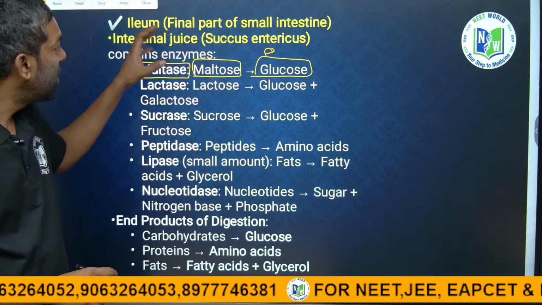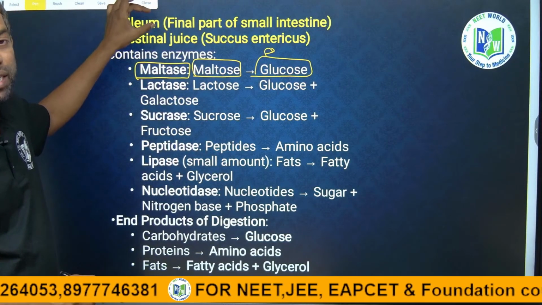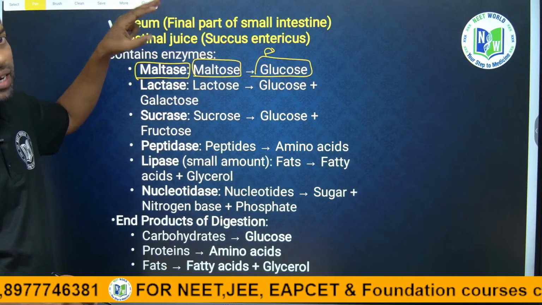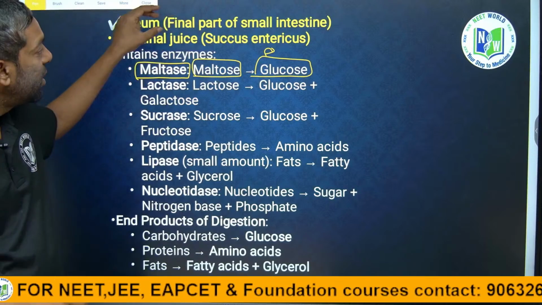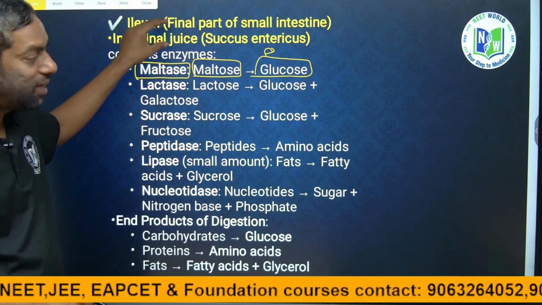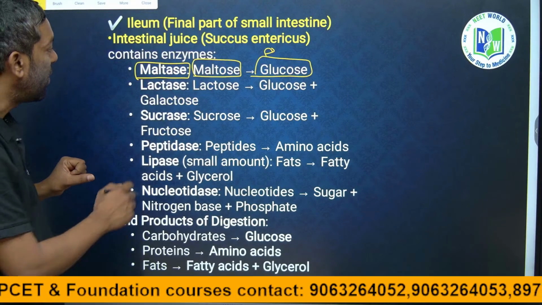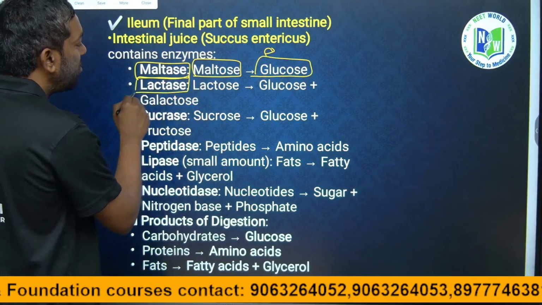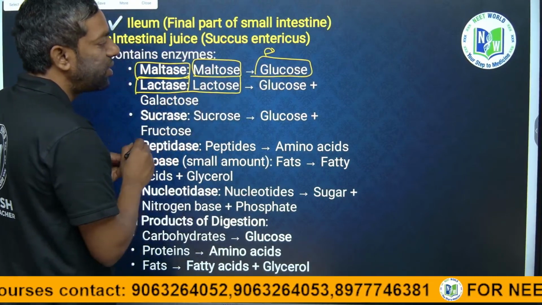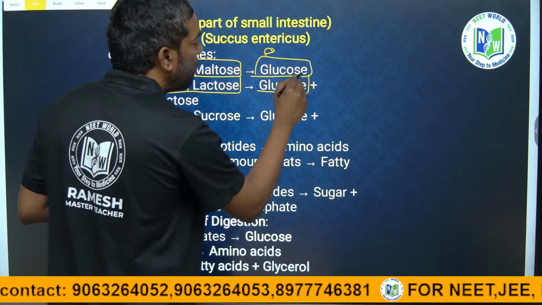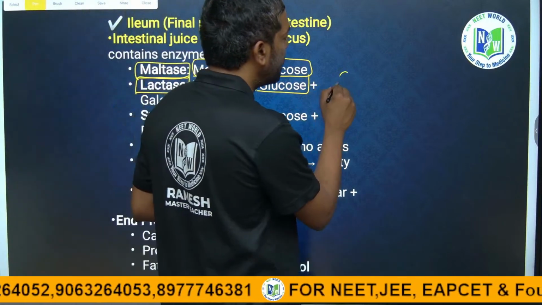In the small intestine there is the ileum, the third part. The small intestine has three parts: duodenum, jejunum and ileum. This is the end part of the small intestine. They can release succus entericus. Lactase converts lactose first, and finally they release glucose as energy. Glucose itself gives the energy, guys.